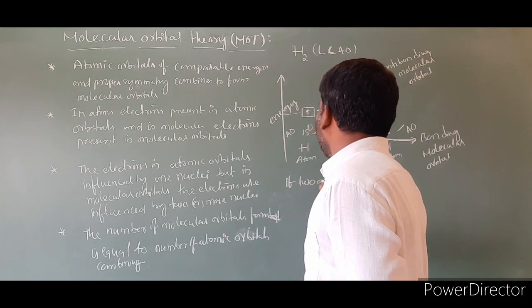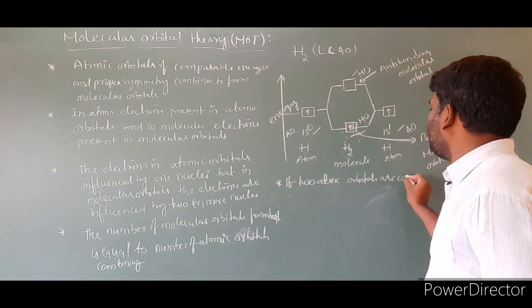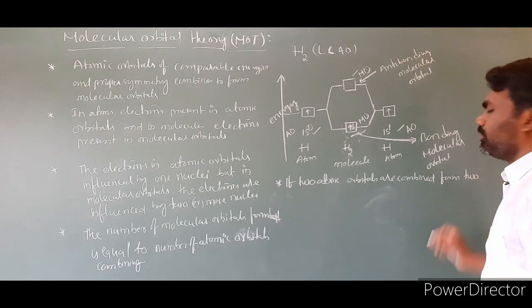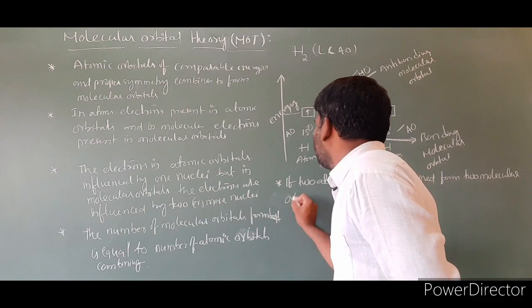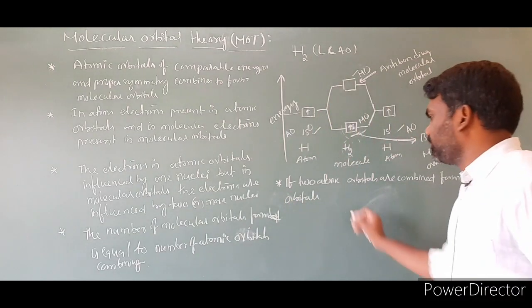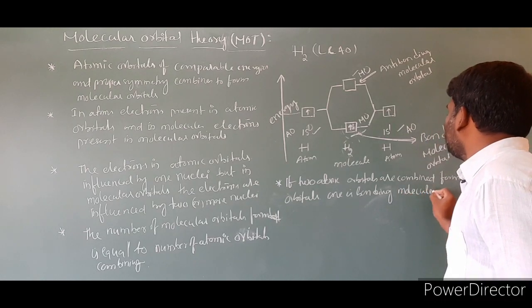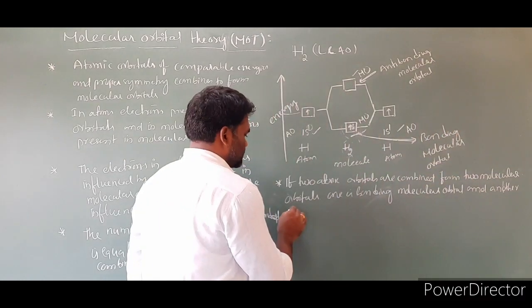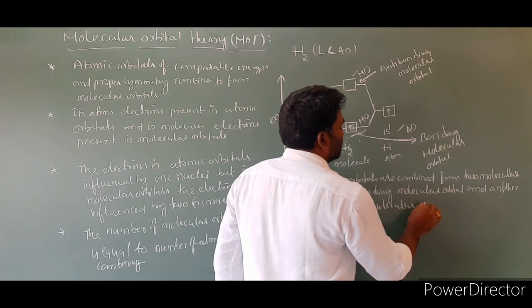If two atomic orbitals are combined, they form two molecular orbitals, one is a bonding molecular orbital, and another is an anti-bonding molecular orbital.